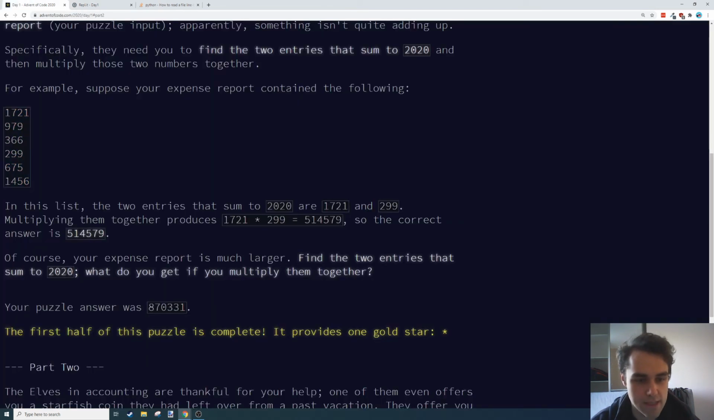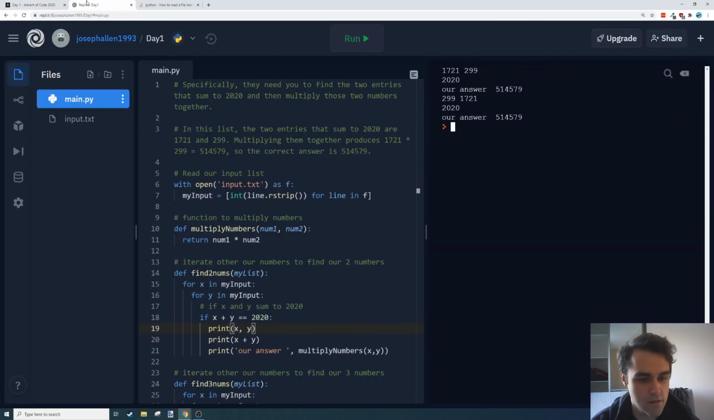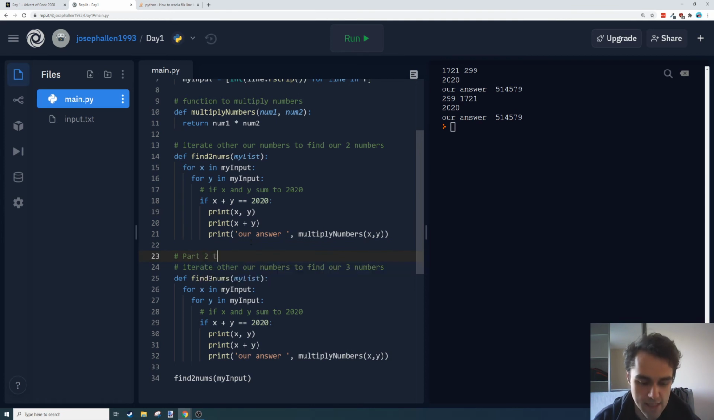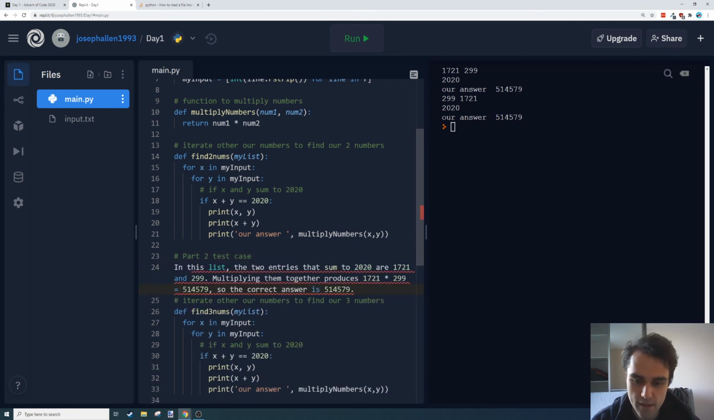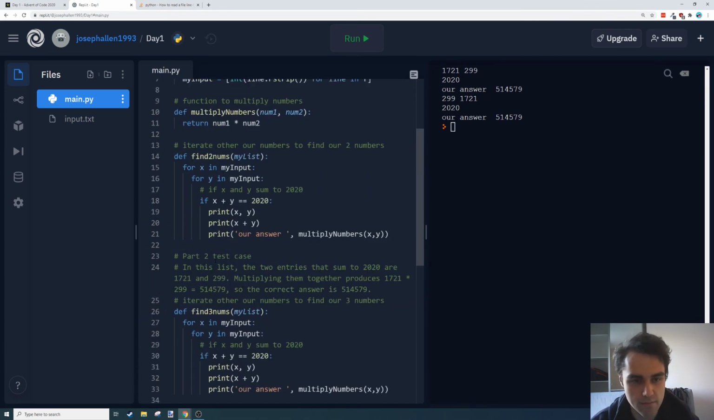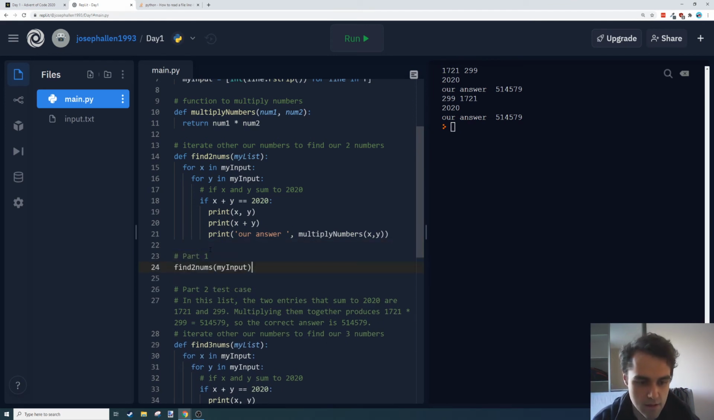And I'm going to copy this test case just so I don't have to keep jumping around. So part 2 test case. That's not what I want. And again, Control Shift to wrap that all in a comment. Okay, so that's all good. I'm going to move that up here, part 1, and I'm just going to comment it out for now.